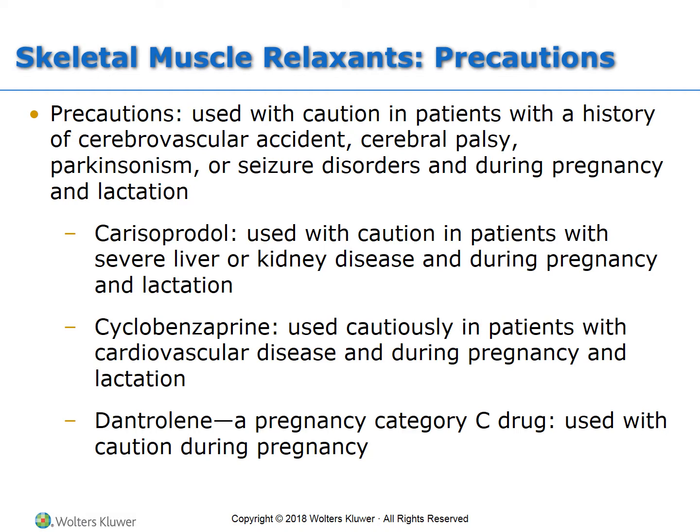Generally speaking, with the whole skeletal muscle relaxant group, be very careful if the patient has a history of CVA or stroke, cerebral palsy, Parkinsonism, or seizure disorders. And again, it's just how it might affect nerve impulses in each of these types of disorders. I do want you to know all of these precautions at the top, paying close attention to each of them, and specifically the dangers of administering these medications in pregnancy.